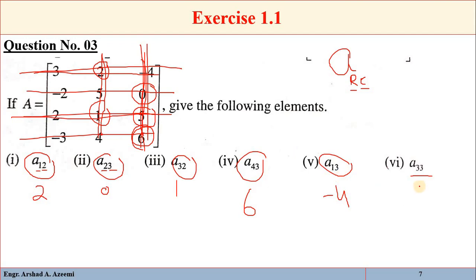That is 5. So these are the elements. The first number represents the row and the second number represents the column. And the order of this matrix is, you can see that we have 4 rows and 3 columns, so the order of the matrix is 4 by 3.